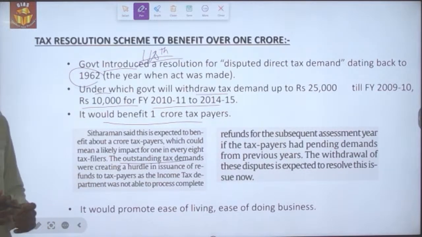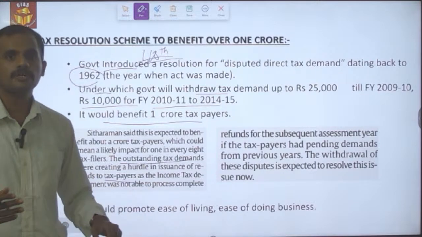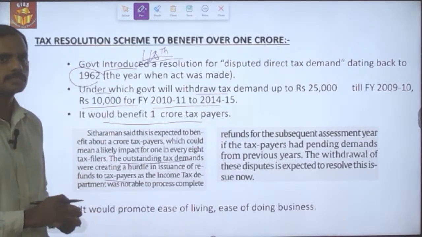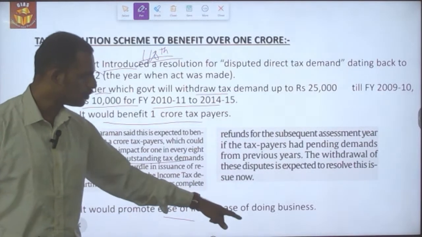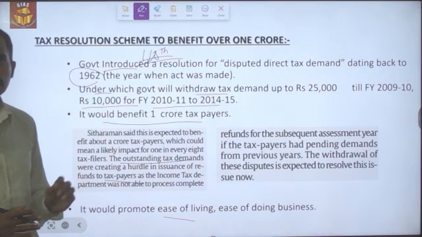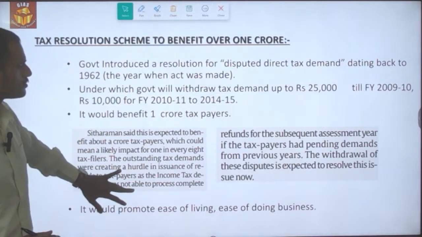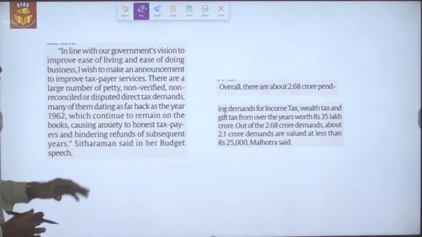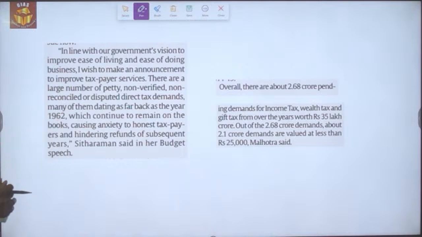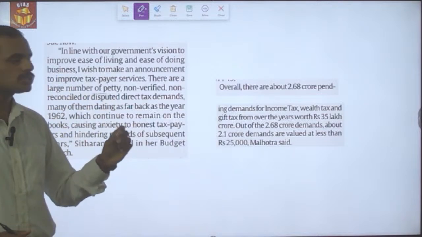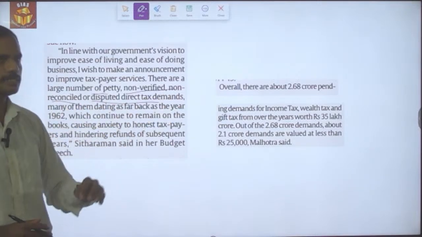As a result, there is a delay in calculating as well as giving the refund that has been claimed by the income taxpayers. So to promote ease of living as well as ease of doing business, such schemes, the dispute resolution scheme, is being implemented by the government. As I said, in line with ease of doing business as well as ease of living, this scheme is being announced. Because of the number of petty issues, non-verified as well as non-reconciled or disputed tax demands have led to